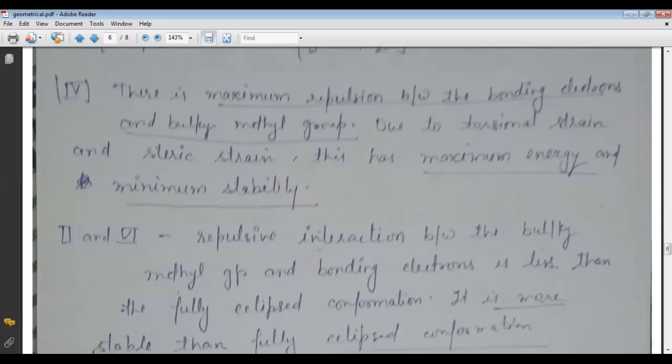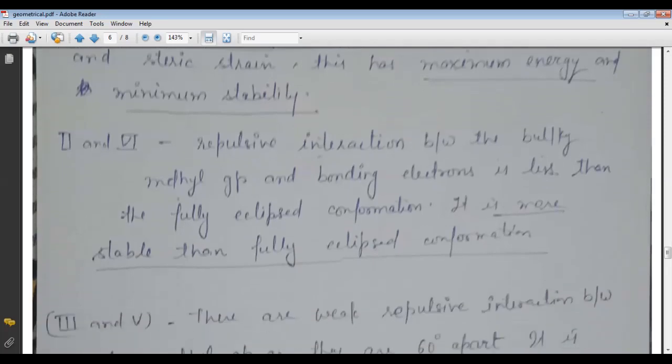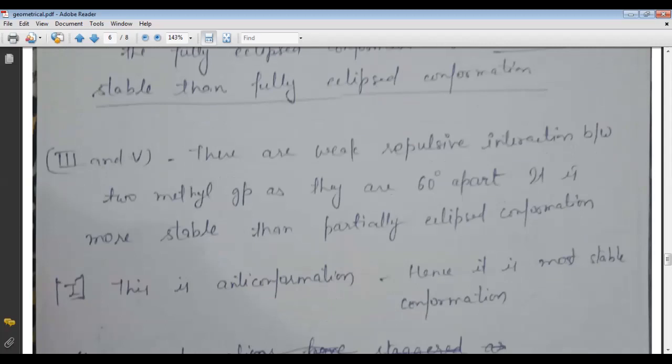Then come to the second and the sixth stage. In the second and the sixth stage, the repulsive interaction between the bulky methyl group and bonding electrons is very less than the fully eclipse conformation. So it is more stable than the fully eclipse conformation. Now, the third and the fifth stage, there is weak repulsive interaction between two methyl groups, as they are 60 degrees apart. It is more stable than the partially eclipse conformation.